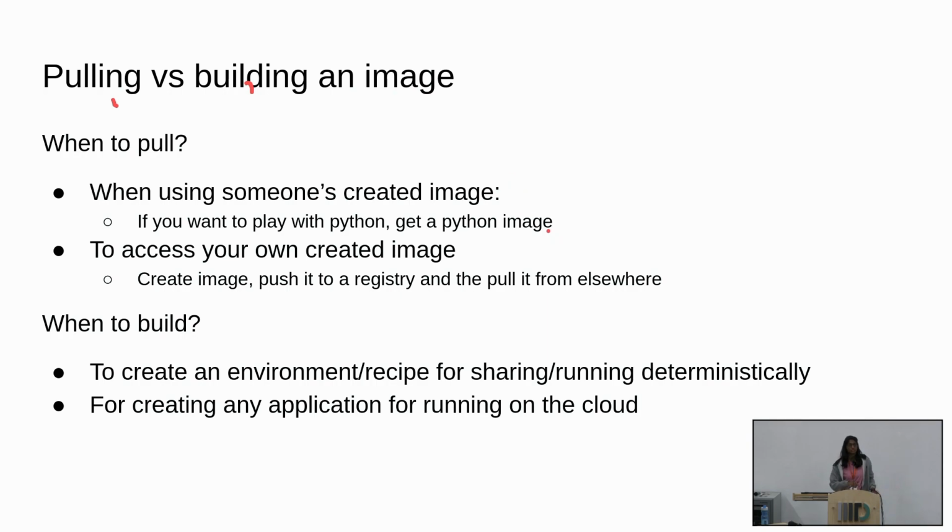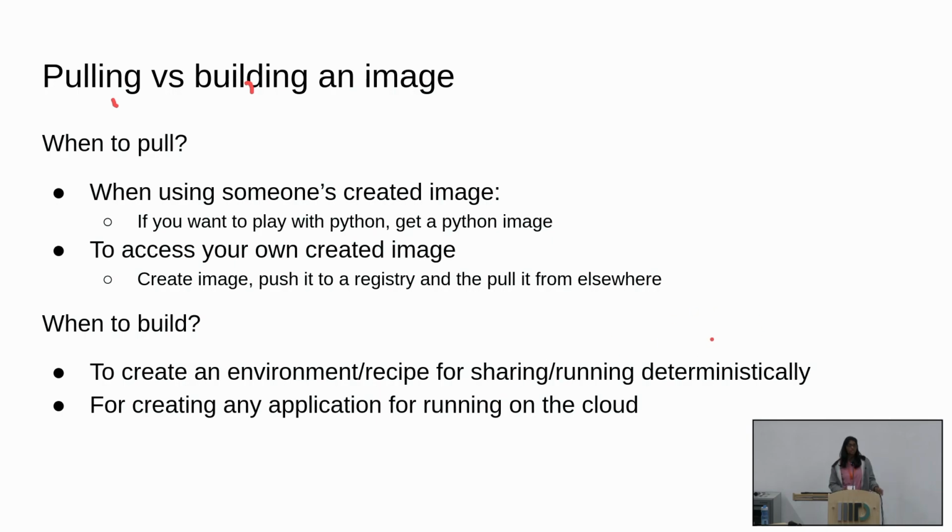Or sometimes, if you're running in the cloud, for instance, you have created your own image, but to access it from a Kubernetes cluster, say, you have to push it to a registry and then pull from that registry elsewhere. So it could be your own image that you're pushing and pulling. And when do we build? For creating any application that runs on the cloud, if it has to run as a container, you have to create your own Dockerfile and then build it.